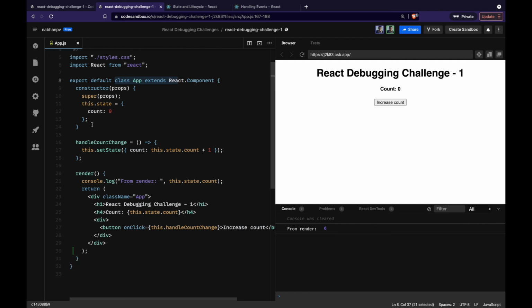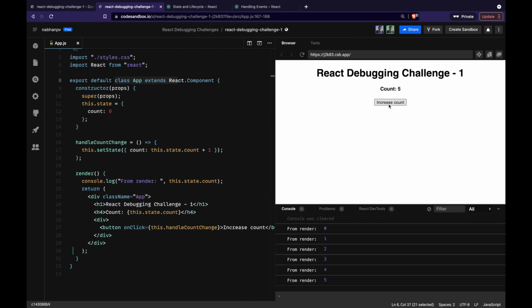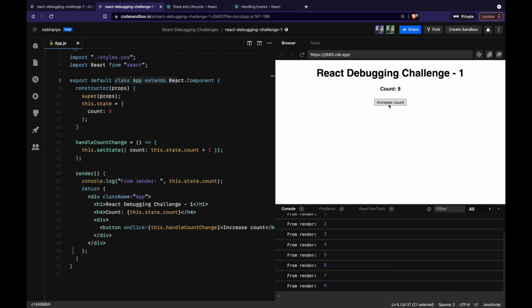Now what was the hidden challenge here? You can see that the function works fine now, right? It's working as intended, but this way of calling setState here is not optimal because we are using the previous value of state to get the new value. So we are using the previous state value, which is count, to add +1. This is not the optimal way to do this. We'll look at why in the upcoming challenge. Stay tuned.